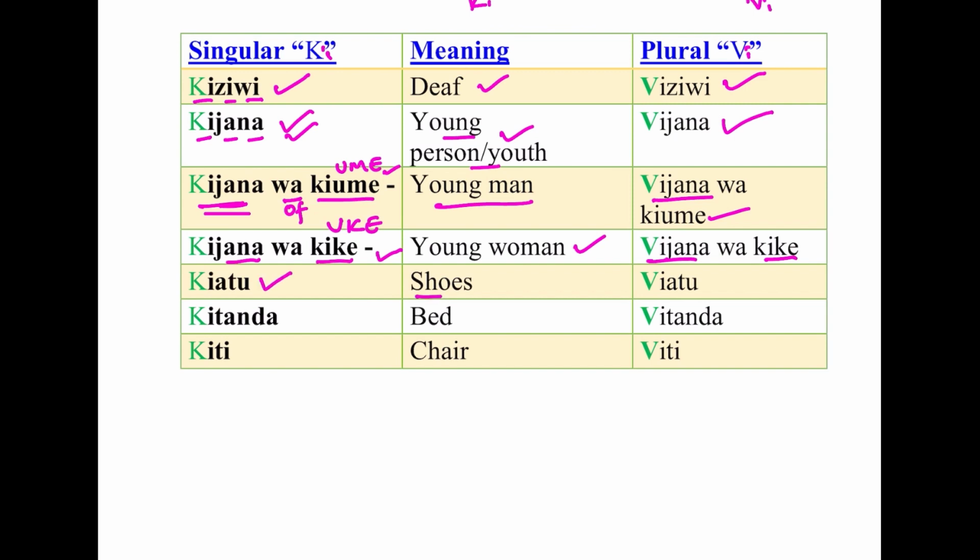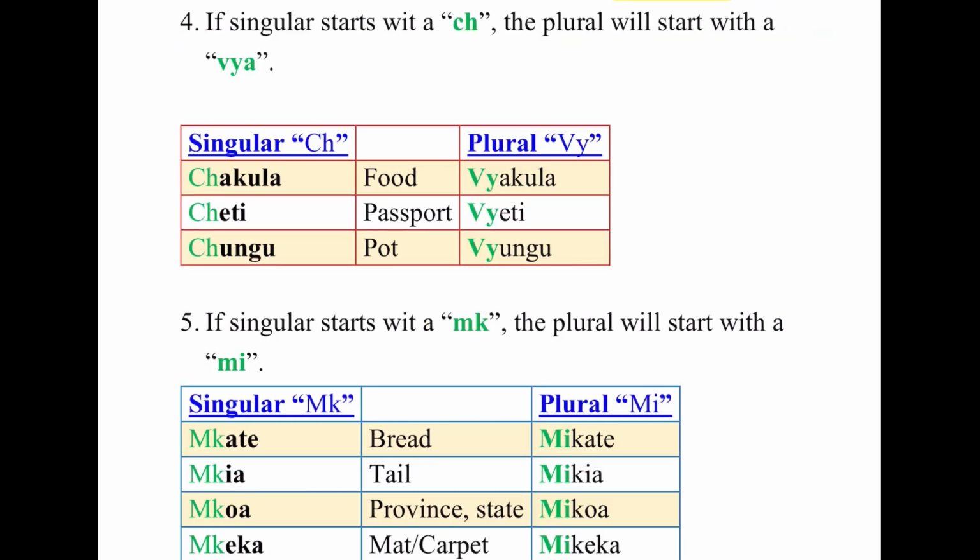Kiatu means a shoe. And then viatu means shoes. Kitanda means a bed. Vitanda means beds. Kiti means a chair. Viti means chairs. Next, if the noun starts with a CH, then the plural will start with vya.